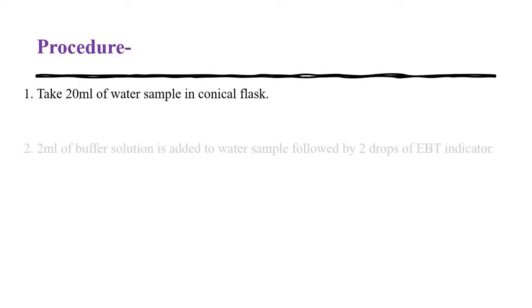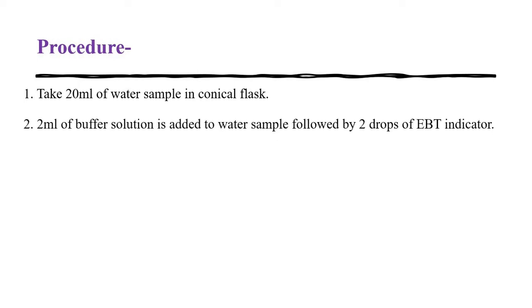Now we'll see the procedure for how this titration is to be performed. You have to take 20 ml of hard water sample in a conical flask. If you have a water sample with you, you can also test it for determining the hardness present in the water. Then you have to add 2 ml of buffer solution. To that you have to add 2 drops of EBT indicator. As I have already told you, this EBT indicator is blue in color.